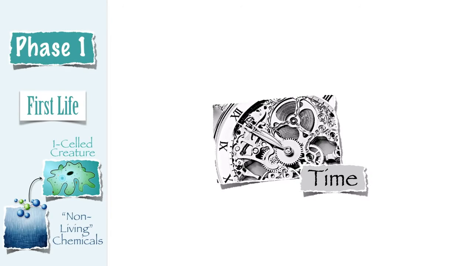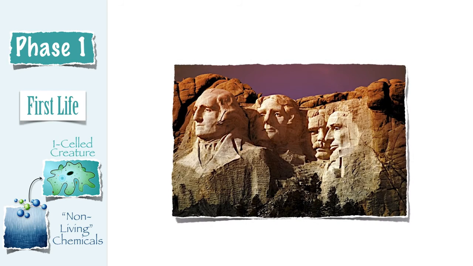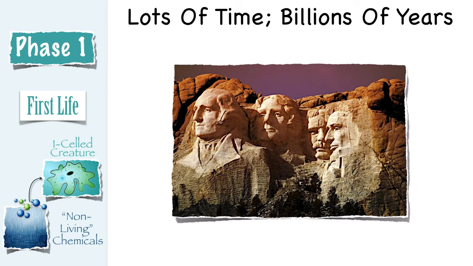Could it create the first life here on the left? Well, ask yourself this question. If a mountain of rock was subjected to wind, rain, erosion, and other natural laws for billions and billions of years, could natural laws, all by themselves, create the finely sculptured faces on Mount Rushmore? Of course not. No matter how much time you give natural laws, they could never create it. Only intelligence could create something like that.